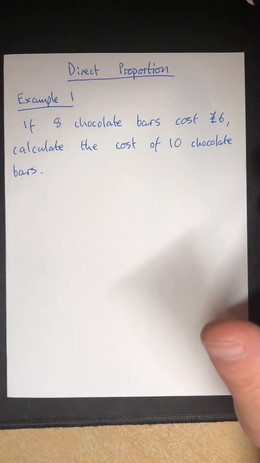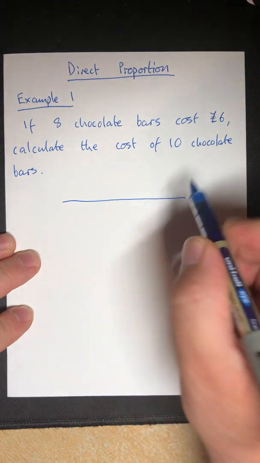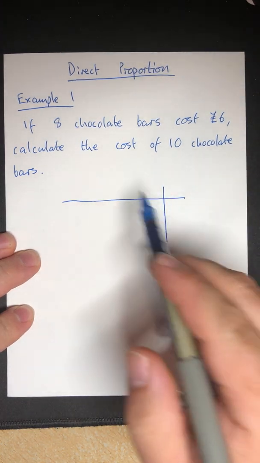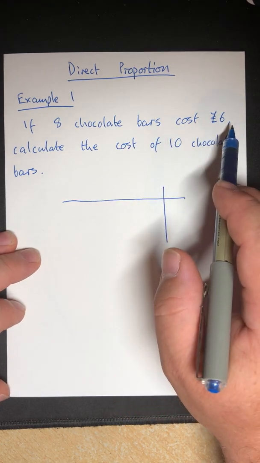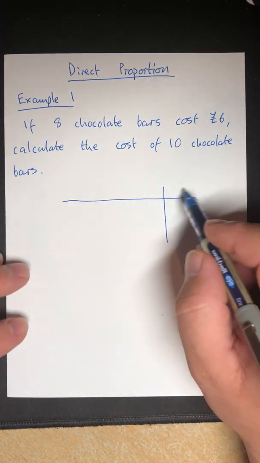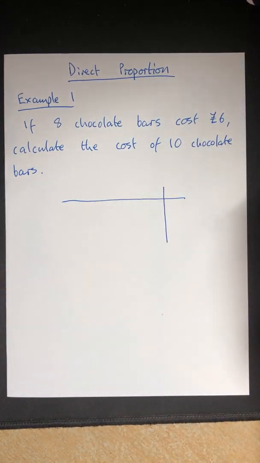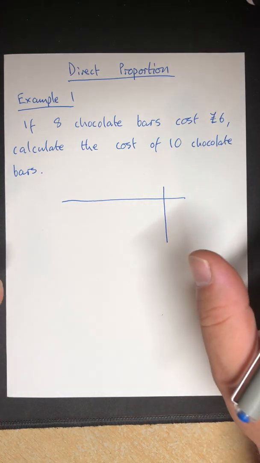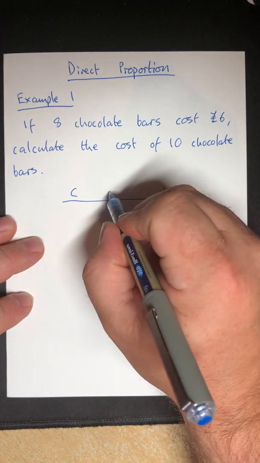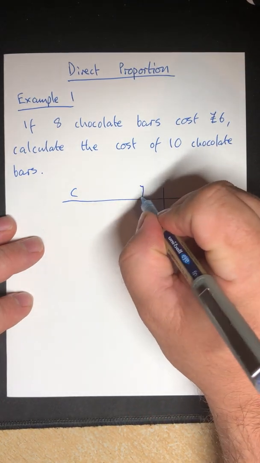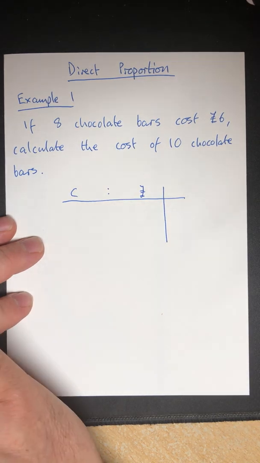So let's work on this first example. I'm still going to go with my consistent approach of a table, but because I don't have the same units this time, I've got chocolate bars and pounds, they're not the same unit, I can't really use the total column in the far end. But I am still going to use the table. It's a personal choice of mine because I like the structure it gives me. So here I've got chocolate bars and here I've got pounds. I could put a colon in the middle just like with ratio if you like.